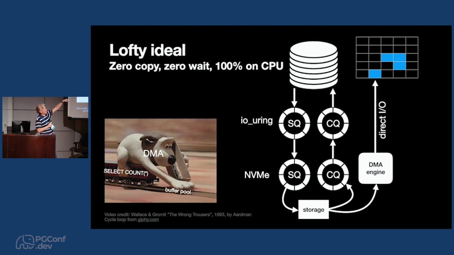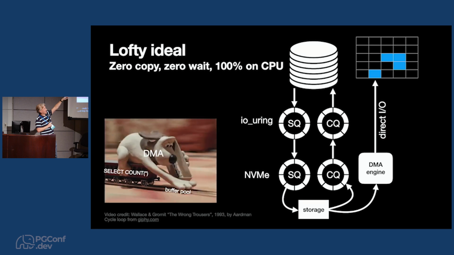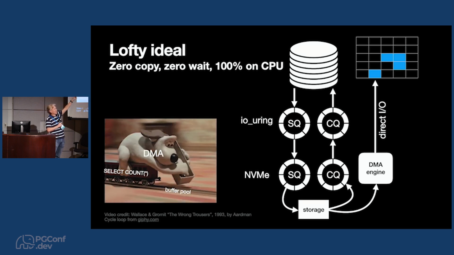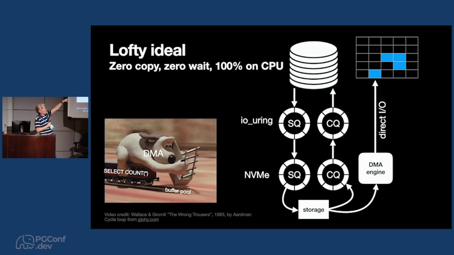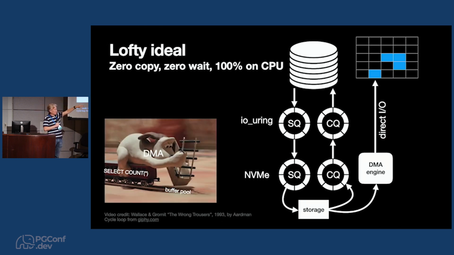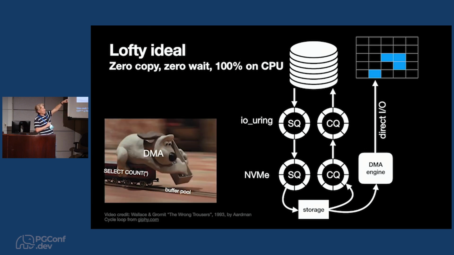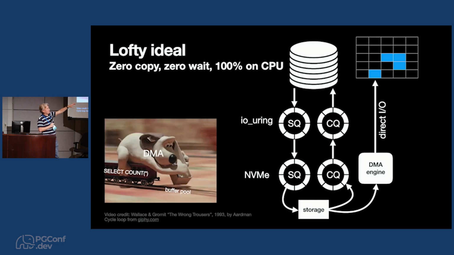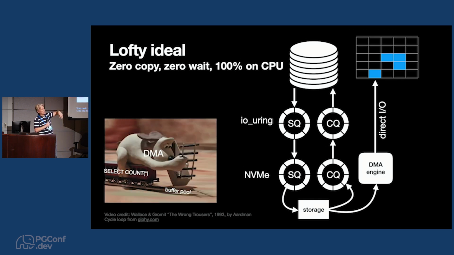So you can see these two layers, where you've got a database up here which is driving io_uring. It's telling the file system to please start reading a big chunk of data, and the kernel pushes that down into the storage layer, which involves another submission queue, which goes off to the storage hardware. In this way you get data transferred directly into the Postgres buffer pool without any copying being done by the CPU.